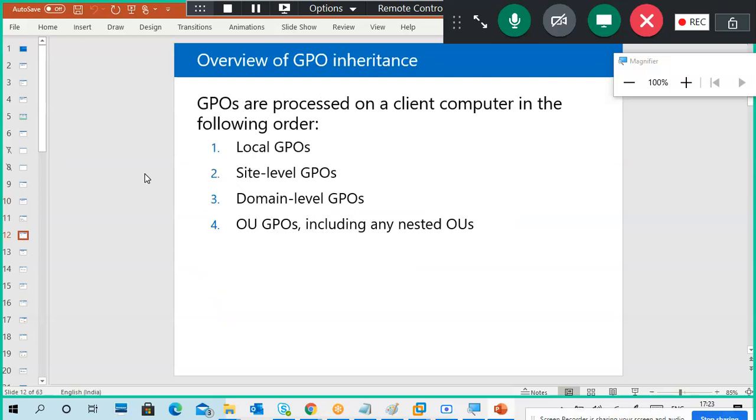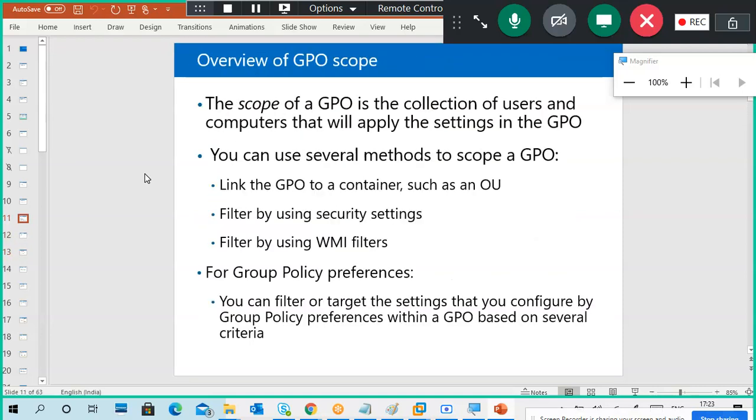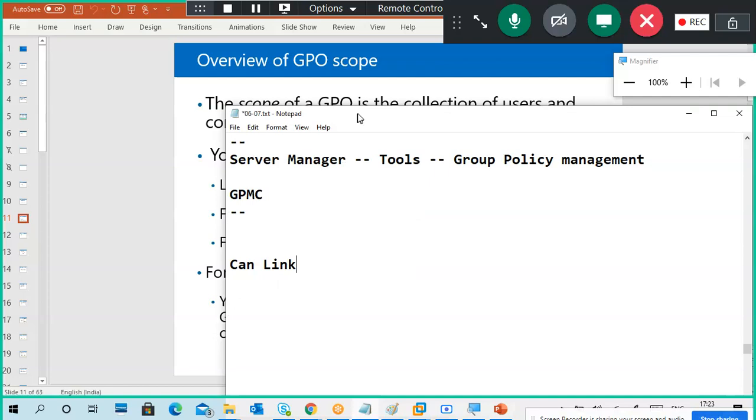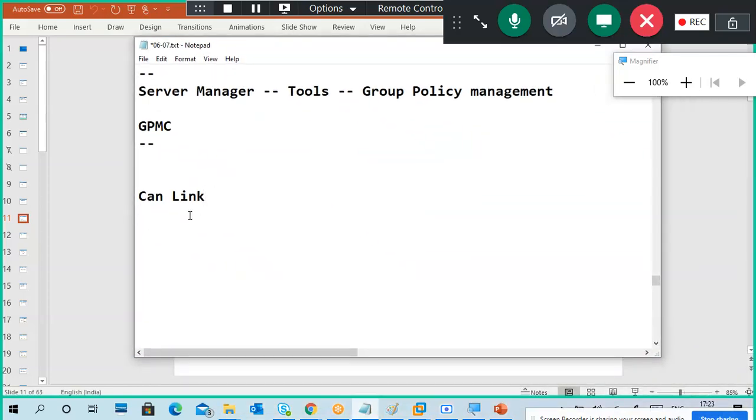Sir, what if two group policies contradict each other in a single site? You will get an error at the client side. Normally you'll get an error if it is something like that, or better, you have to verify before you apply that policy.